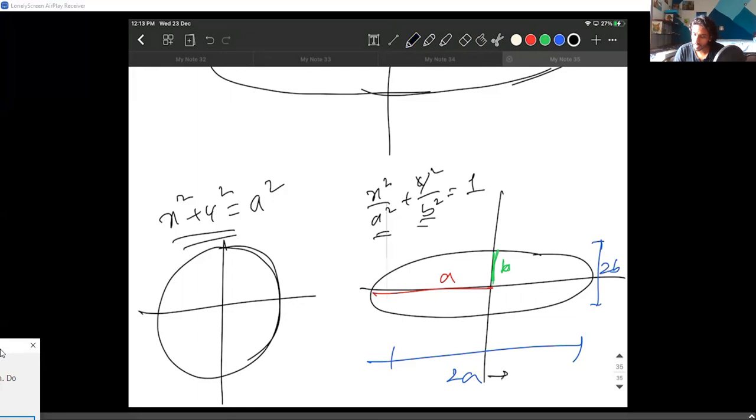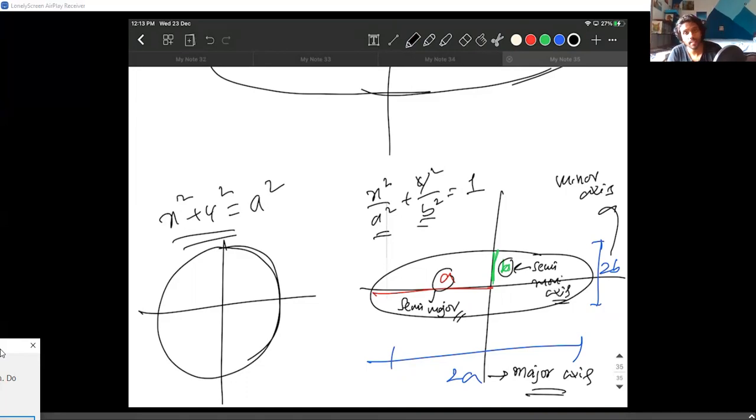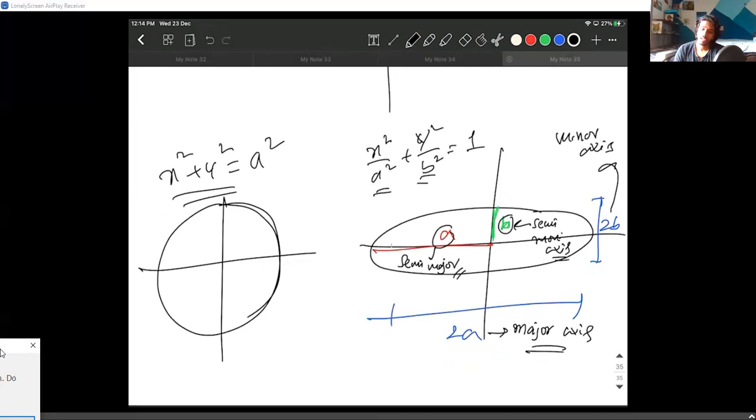They call this the major axis. Remember these words, guys. This thing is called the major axis, and this thing is called the minor axis. If you're talking about just a, it is the semi major axis, and this thing is the semi minor axis. Semi major axis and semi minor axis. This is the first basic property. In mathematics, they will clearly teach a lot more about the ellipse, because this is a stupid way to teach it, but I'm just doing it anyway. So these are the names for it.